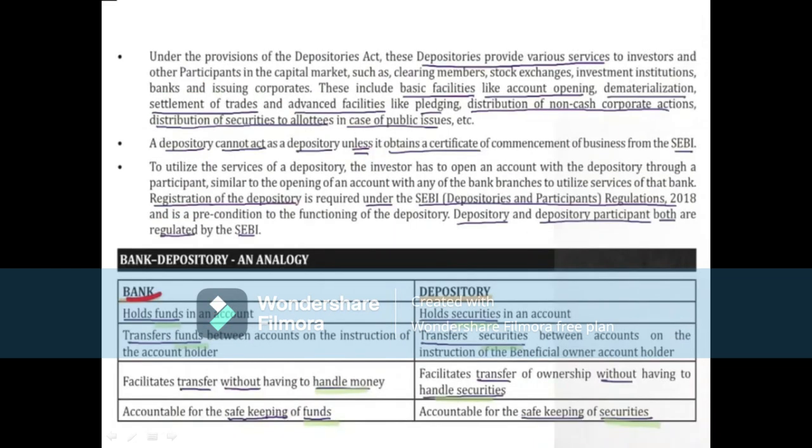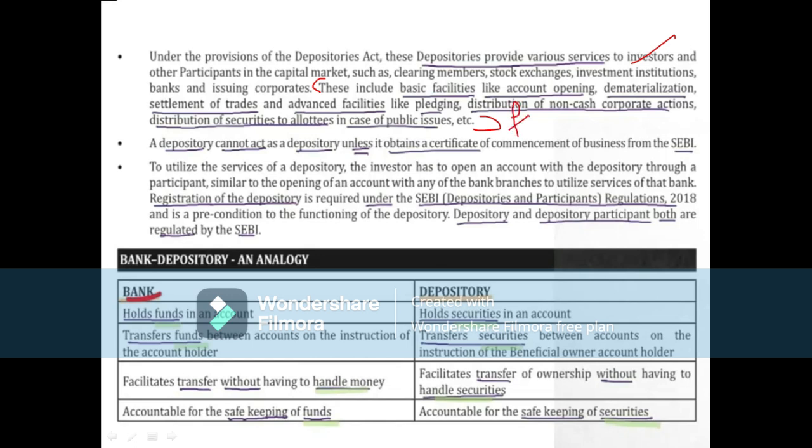Okay, then under the provisions of Depositories Act, these depositories provide various services to investors, such as clearing members, capital markets, issuing corporate, stock exchanges, in each and everything. Likewise, basic facilities like account opening, these are all the functions.